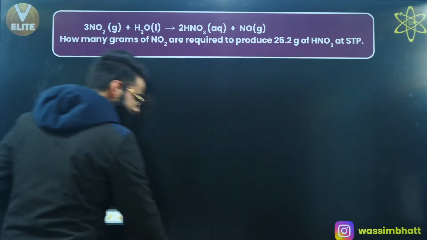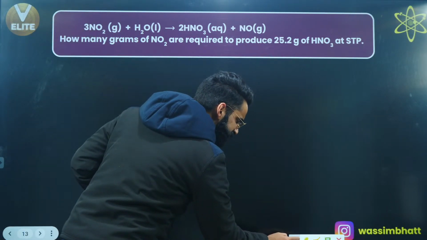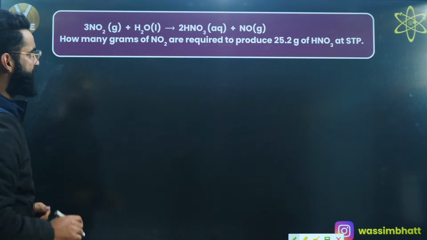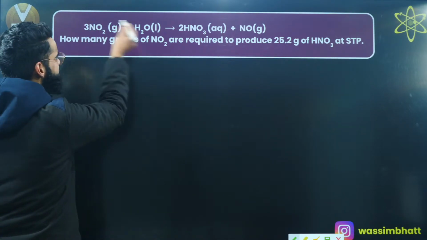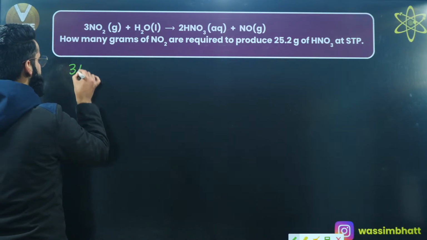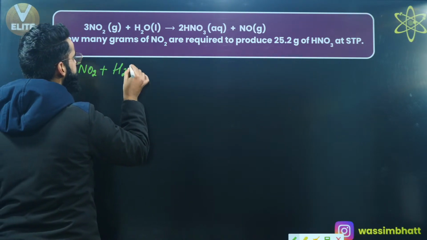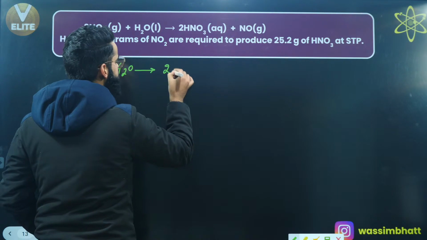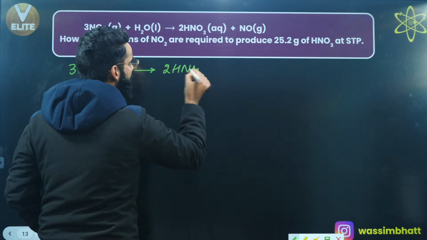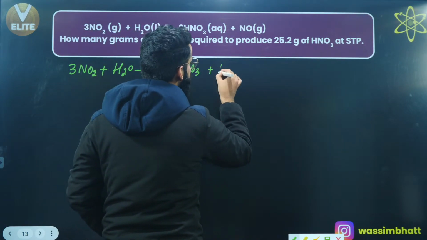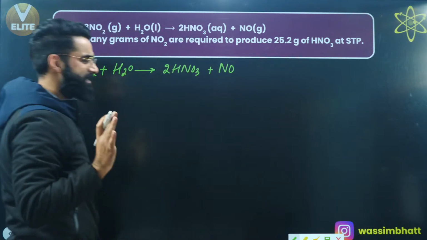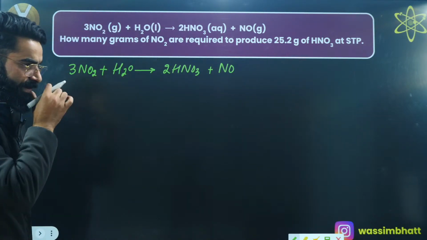Have a look. See guys, first of all, I'll be writing the reaction that's given to me. And the reaction is given in the balanced form, as you can see: 3 NO2 plus H2O gives 2 HNO3, and at the same time, it gives NO as well. This is a balanced chemical equation that's given to me.